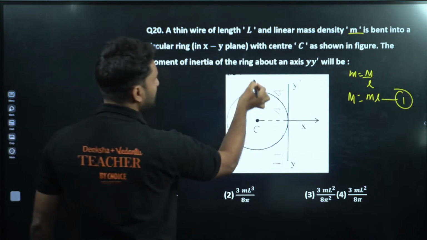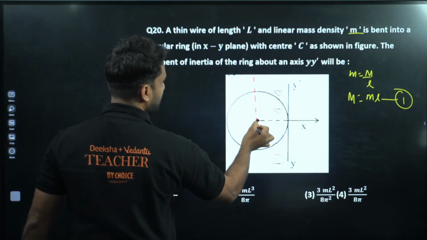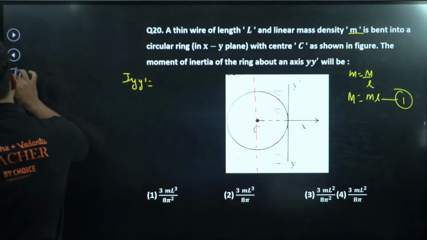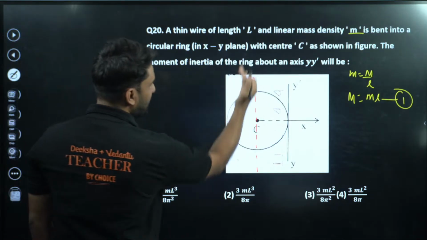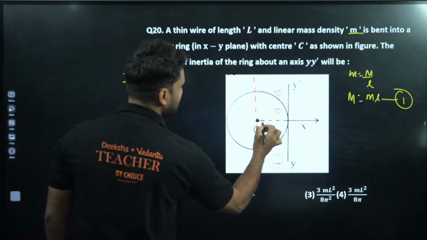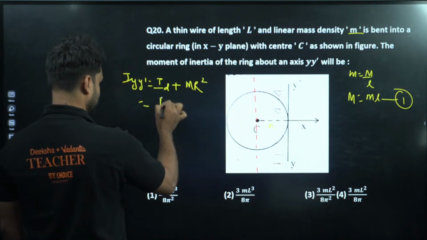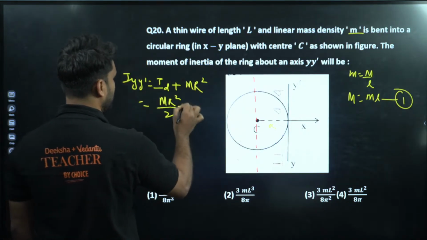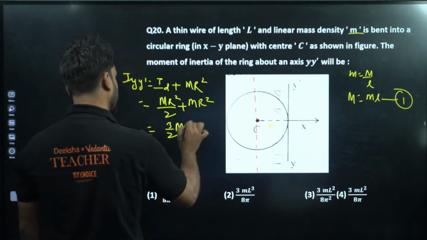So we can apply the parallel axis theorem here. This is the center, which is basically the diameter. For any circular ring, the moment of inertia along the diameter is MR² by 2, plus this distance, which is also R, so MR². So this is MR² by 2 plus MR², champion. This will become 3 by 2 MR², but no option is there.